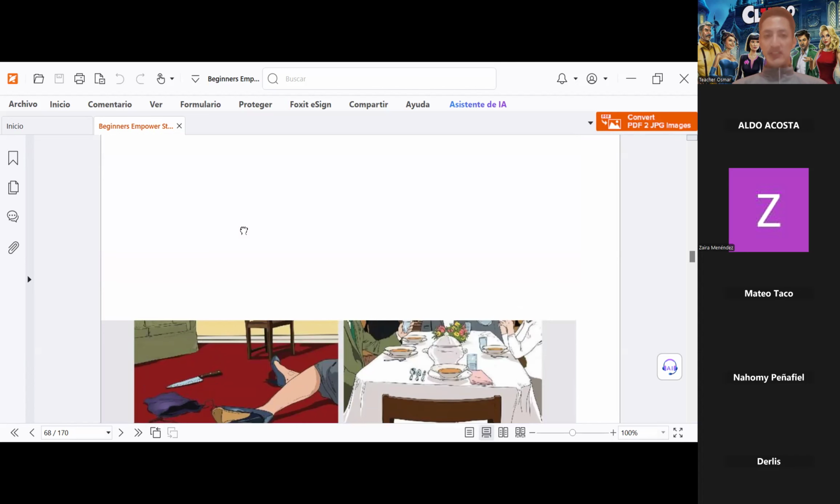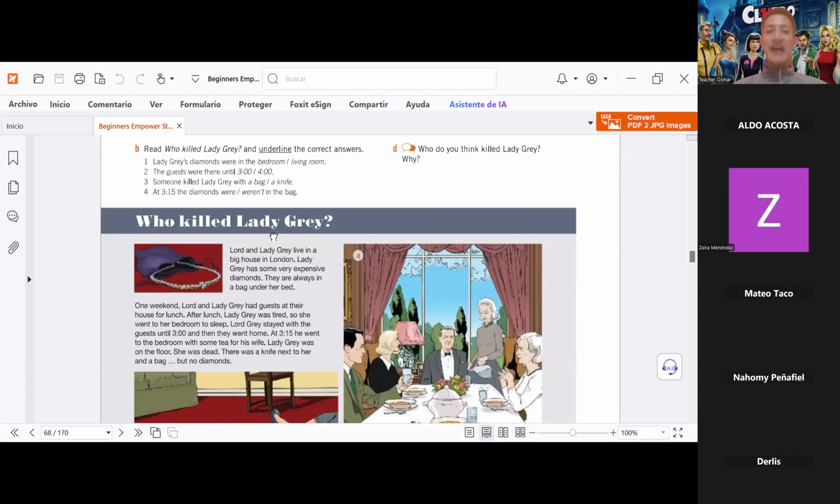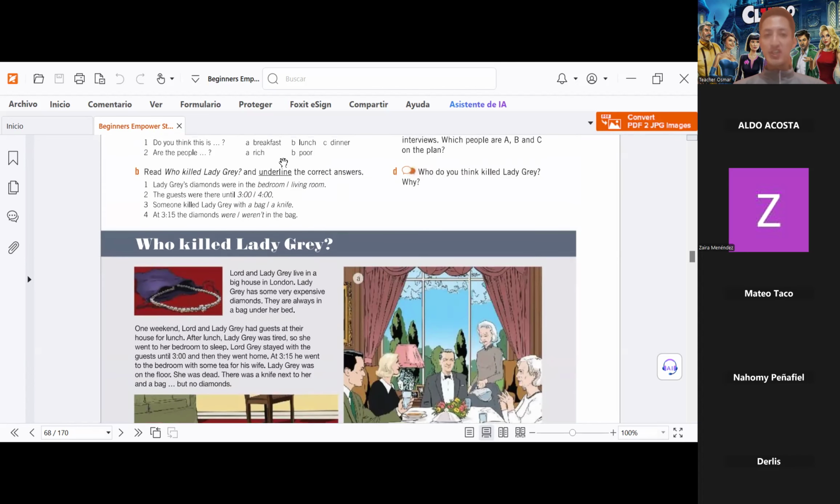Also, my dear students, pay attention. We are going to answer the questions on section B. Okay? Take a look because here we have all that happened here, okay? Lady Grey's diamonds were in the bedroom or living room. The guests were there until 3 o'clock, 4 o'clock. Someone killed Lady Grey with, we have to identify the weapon, a bag or a knife. And finally, at 3:15, the diamonds were or weren't in the bag.